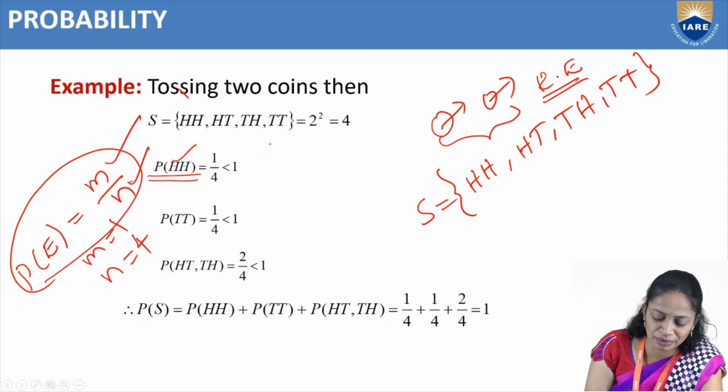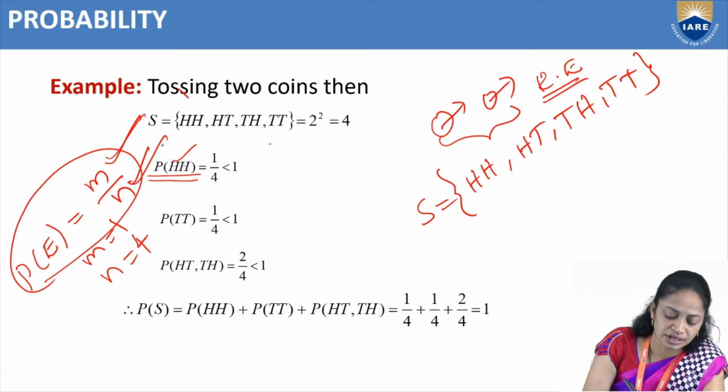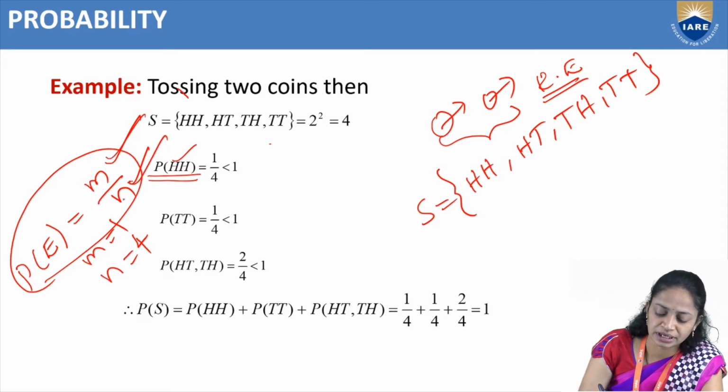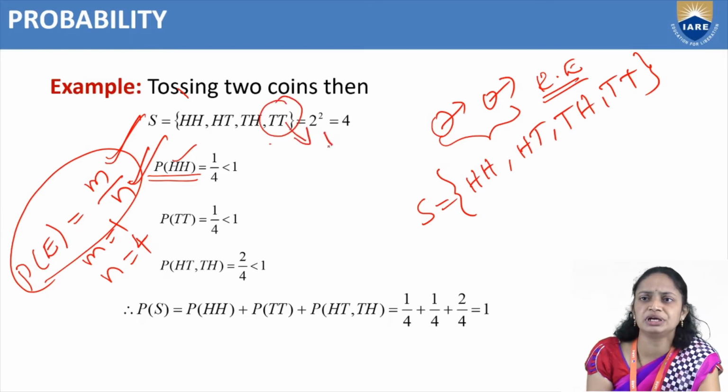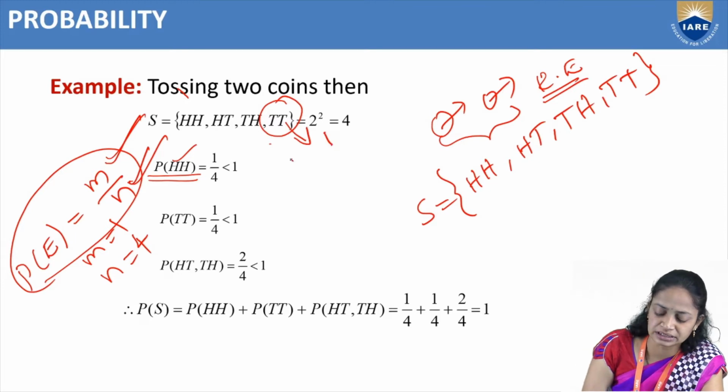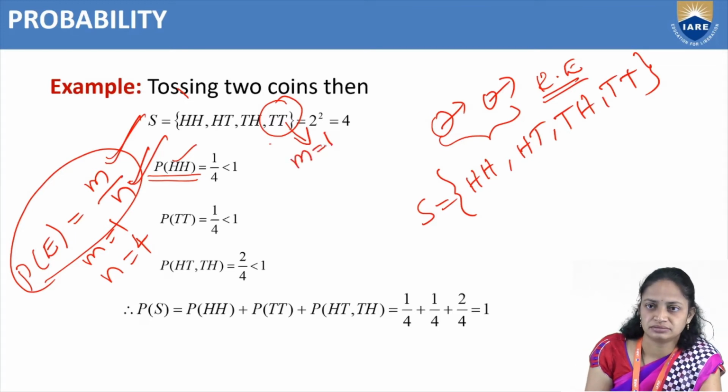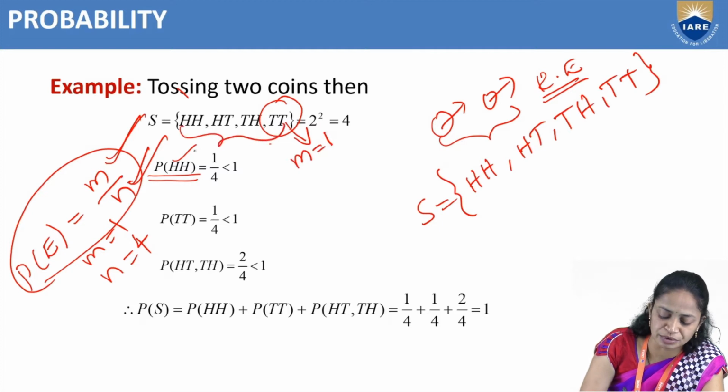According to our definition of probability, favorable outcomes divided by total number of outcomes, that means M by N. Favorable outcomes for tail tail: we have only one possibility, so M equals 1, out of 4 possibilities, so N equals 4.